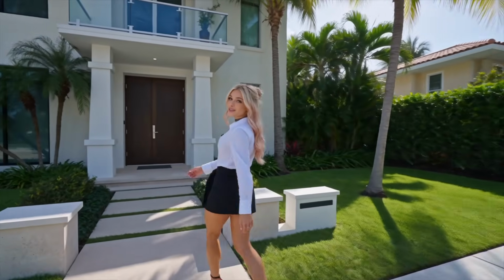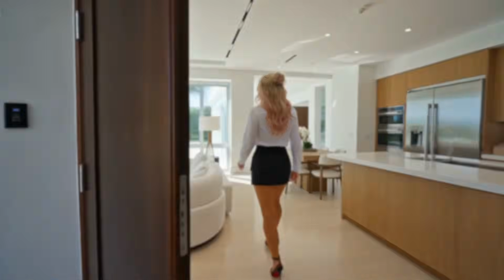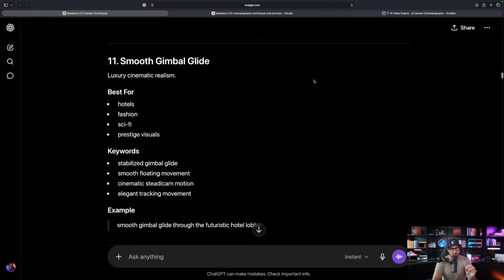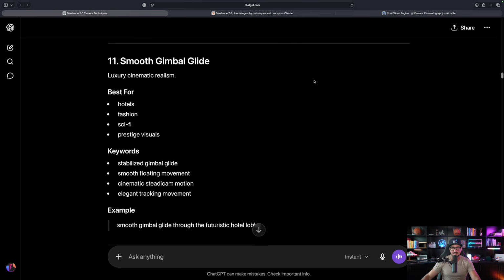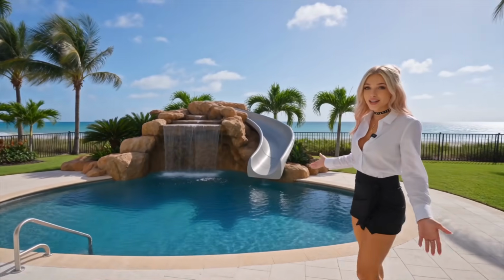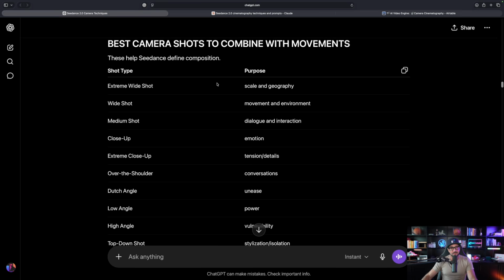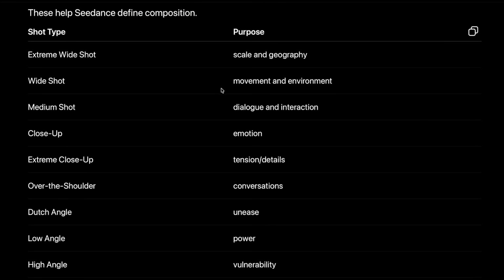And it tells you it's best for like hotels, fashion, sci-fi, and prestige visuals. Now this is a living space. This is the sort of video that you're going to get when you specify smooth gimbal glide as the camera movement. Now imagine swimming in this pool. But what I really like about this simple prompt is it gives you specific shot types and the main purpose, why this can be used and why it's so good.